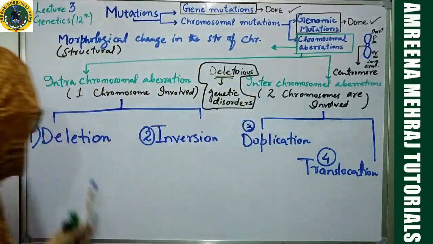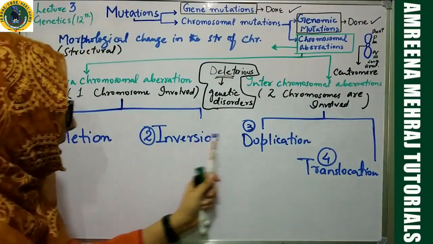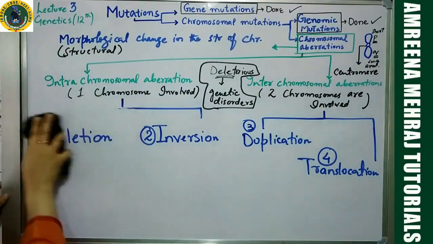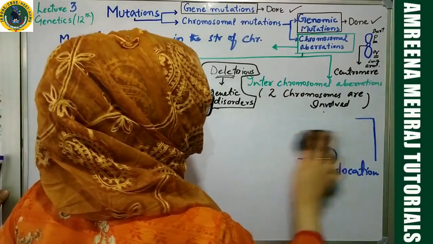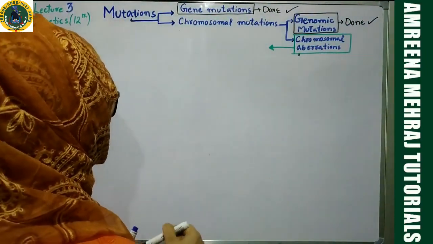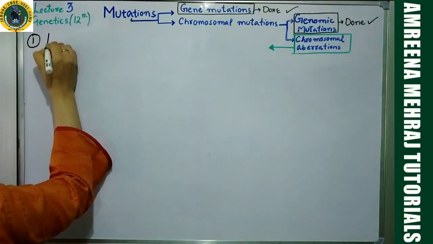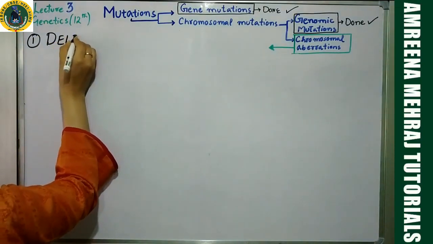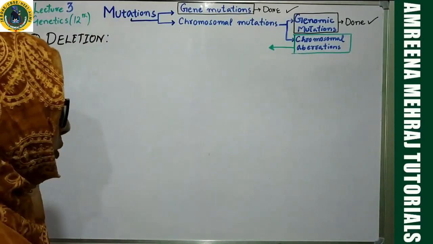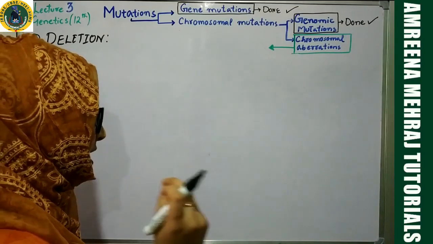Now let us take them one by one. We will be discussing deletion, followed by inversion, followed by duplication, followed by translocation. Let us take deletion first of all. I'll be taking up number 1, deletion. Very interesting. My dear students, as the name indicates, what will be happening in deletion? There will be loss of a particular segment of a chromosome.